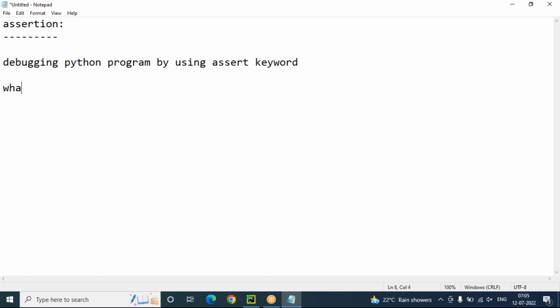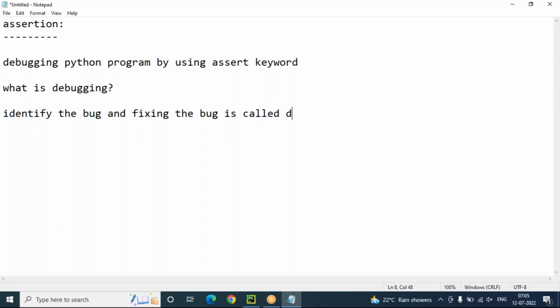Okay, so what is debugging here? Debugging means identifying the bug and fixing the bug. Identifying the bug and fixing the bug is called debugging.